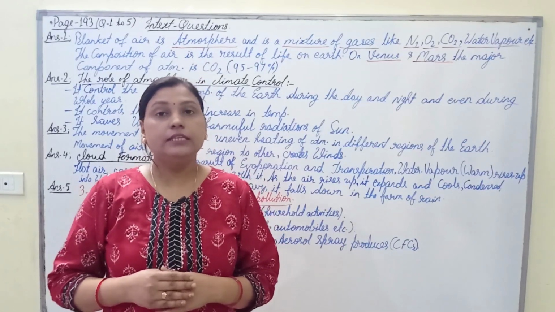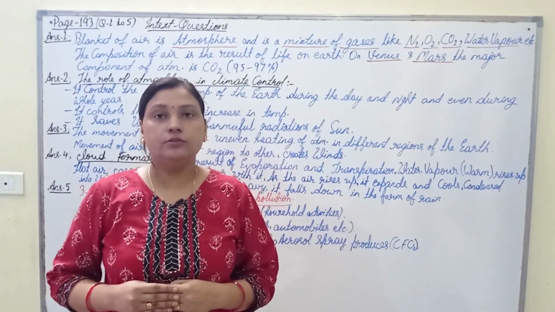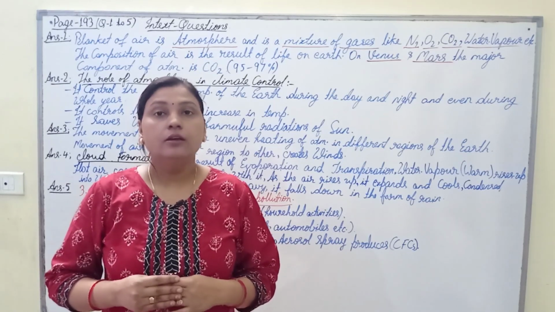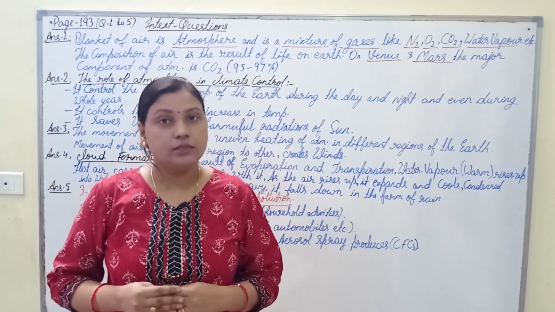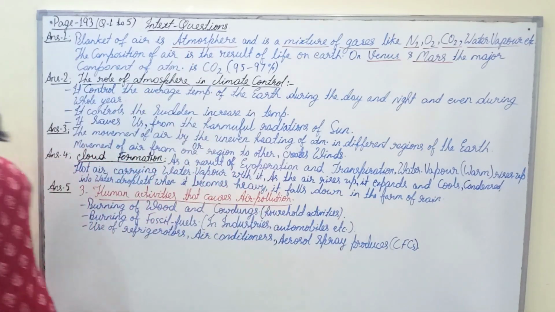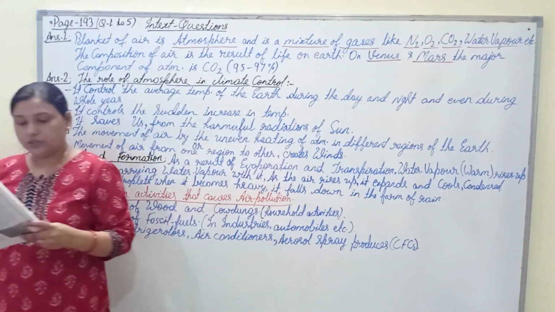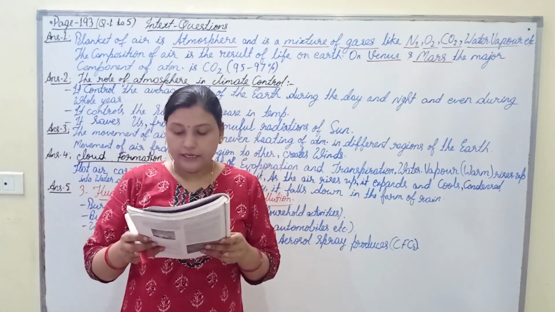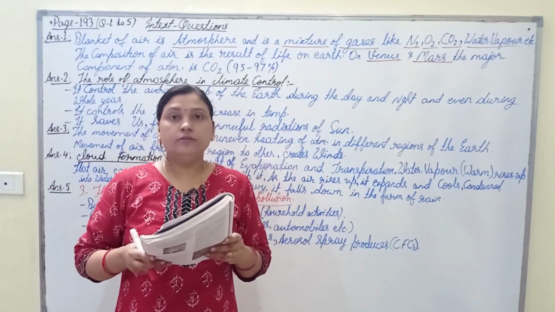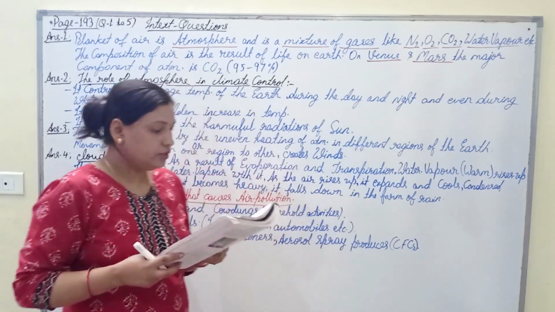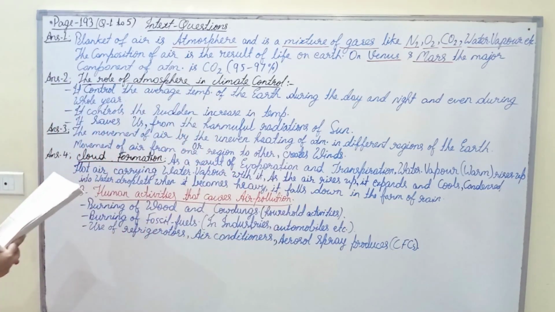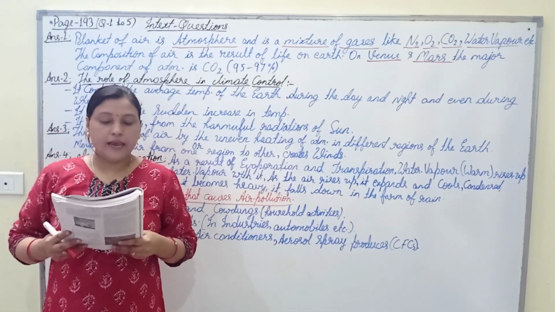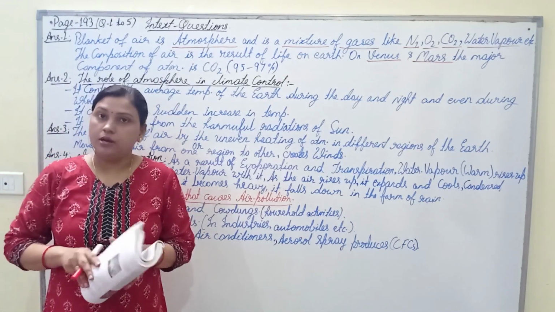Hello everyone, in this part of natural resources, today we will talk about the in-text questions that are given at the mid of the chapter. So let's get started. We are discussing natural resources and today we are discussing the in-text questions given at page number 193. The first question says, how is our atmosphere different from the atmospheres on Venus and Mars?